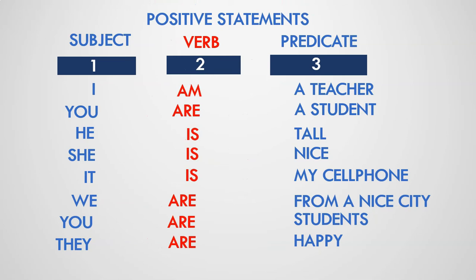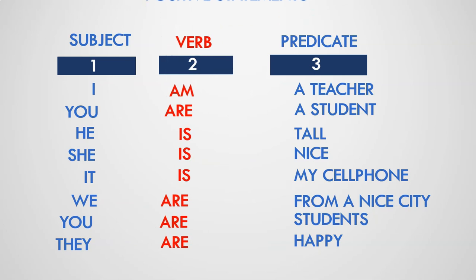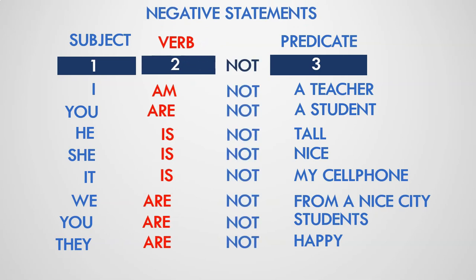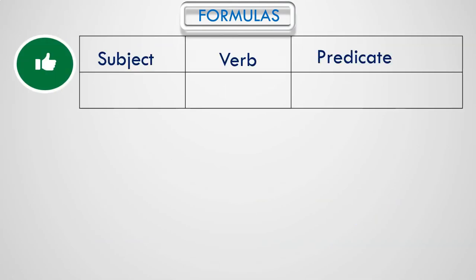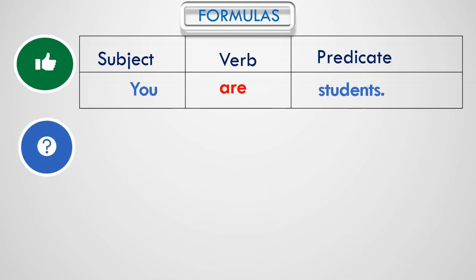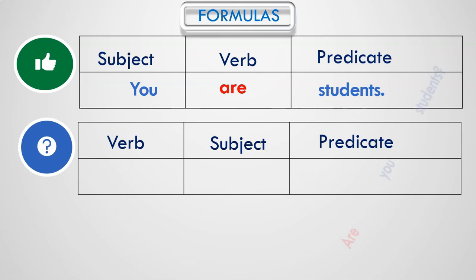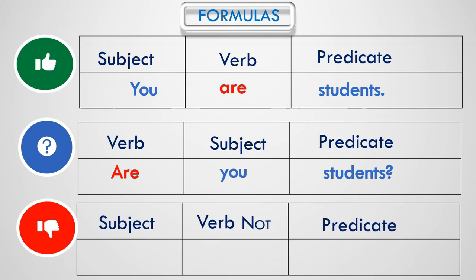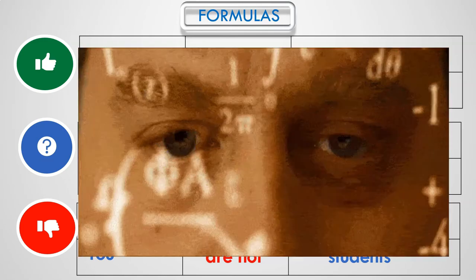So, I am a teacher. The negative form will be I am not a teacher. So we will have the following formulas. For positive statements: subject, verb, predicate, you are students. Questions: verb, subject, predicate, are you students. And negative statements: subject, verb plus not, predicate, you are not students. So these are very easy formulas, and we don't have to be scientists to follow them.